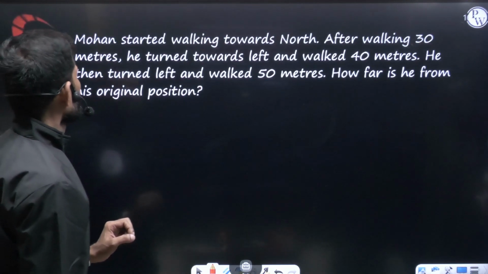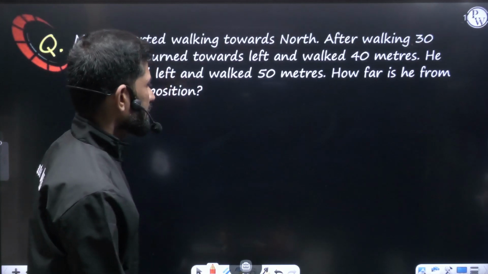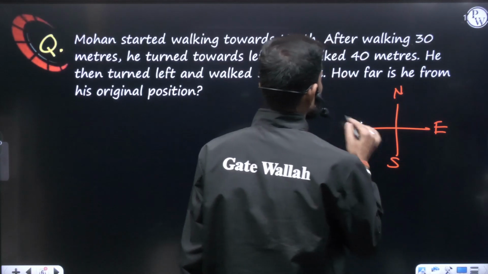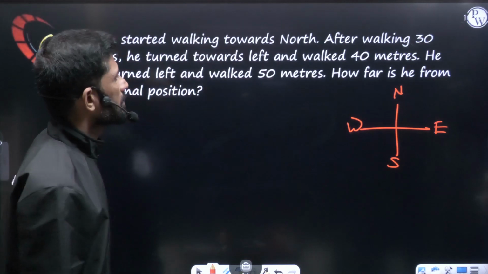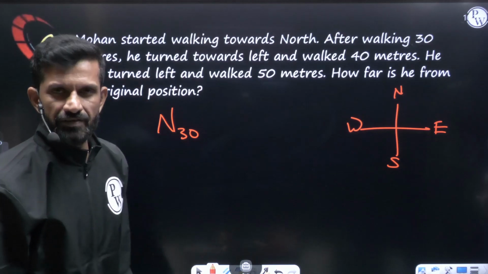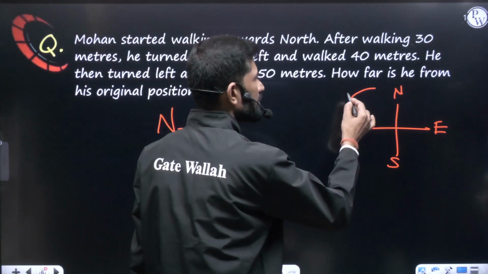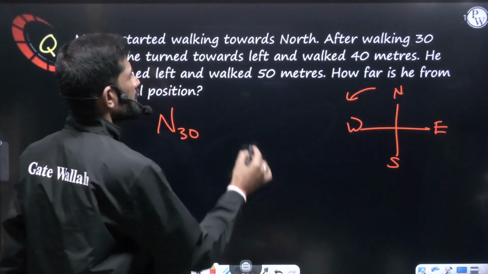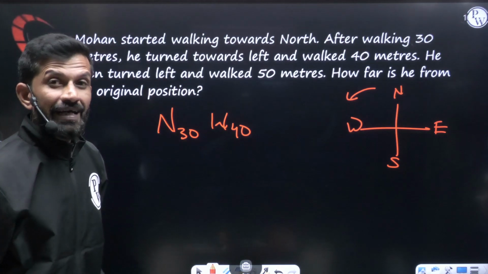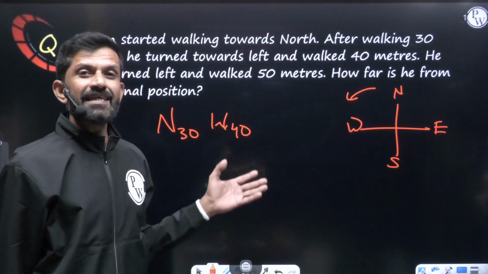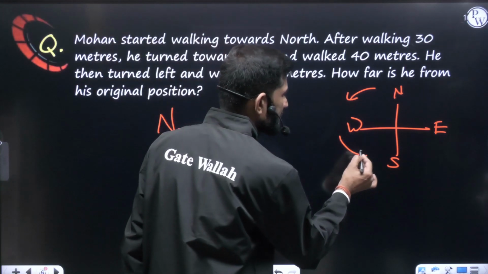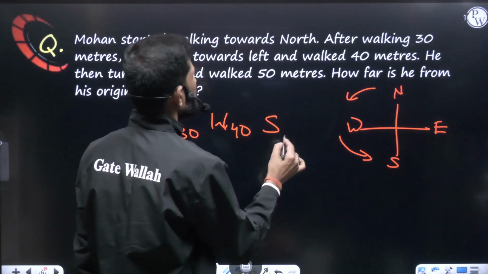So let's see. Here is the question they have given. Mohan started towards north. Let us write this: north, south, east, west. Now Mohan started towards north. After walking 30 meters, means north he walked 30 meters, he turns towards left. From north, left is actually anti-clockwise. So he will come in the west and walked how much? 40 meters. So west 40. He then turned left. Don't write left as L, right as R. Left means again you have to write the direction. From west, left anti-clockwise is the south, and he walked 50 meters.